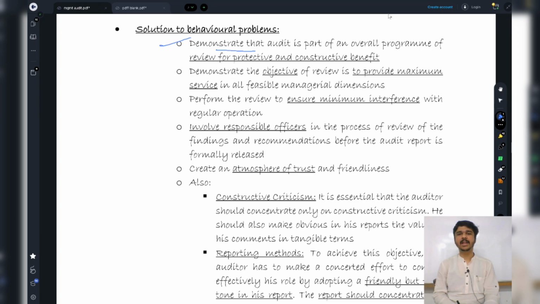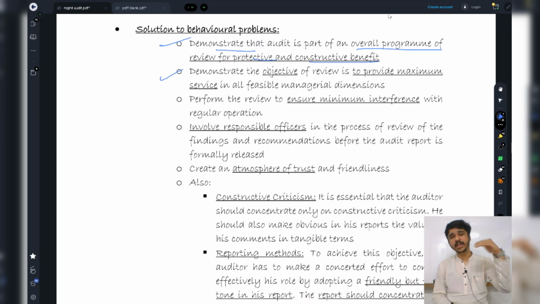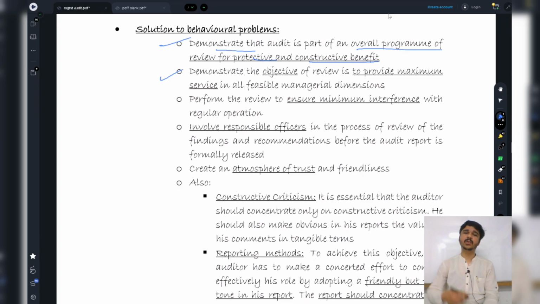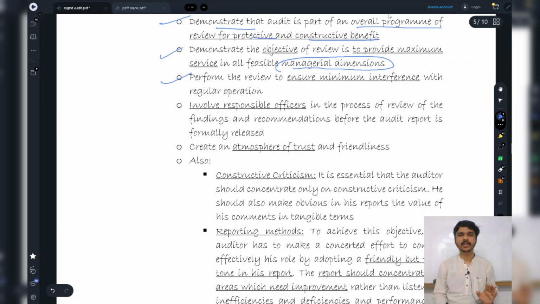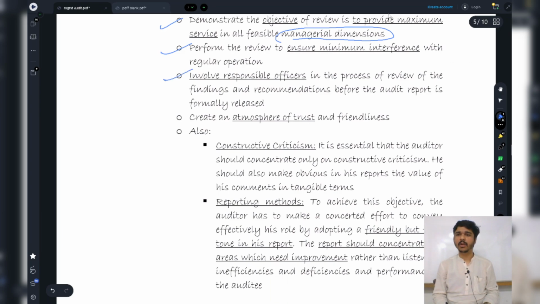We can demonstrate to everybody that this audit is part of an overall program of review for the protective and constructive benefit of all, right? I can demonstrate that the objective of this review is to provide maximum service to everybody, in each and every managerial dimension. When I review the procedures and conduct the management audit, I will ensure that there is minimum interference in their day-to-day work and regular operations. I will involve some responsible officers in the process.